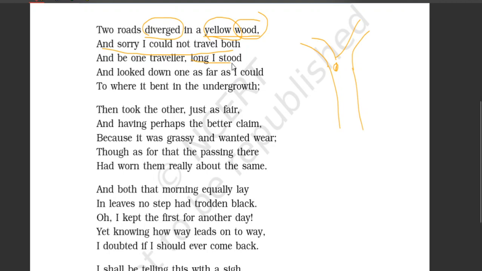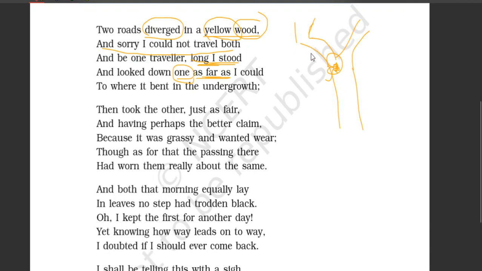What did he do? Long I stood. He stood there for a long time and he looked down one as far as he could. He observed one road very carefully, to where it bent in the undergrowth. The road he was observing had a turn.